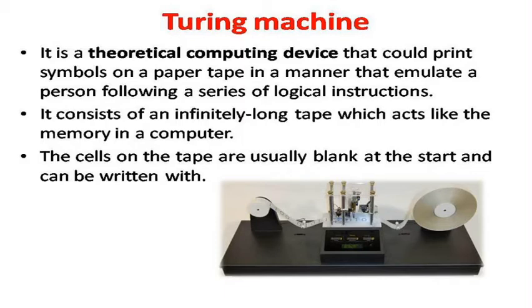At each step, the machine can read the symbol on the cell under the head, edit the symbol and move the tape left or right according to the instruction, so that the machine can read and edit the symbols in the neighboring cells. In modern terms, the tape serves as the memory while the read-write head is the memory bus through which data is accessed and updated by the machine.